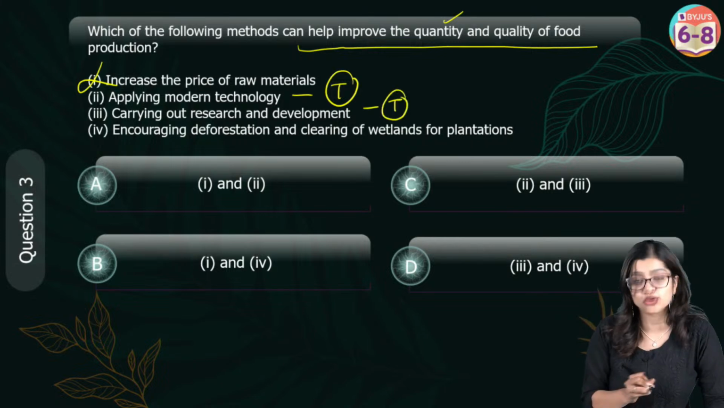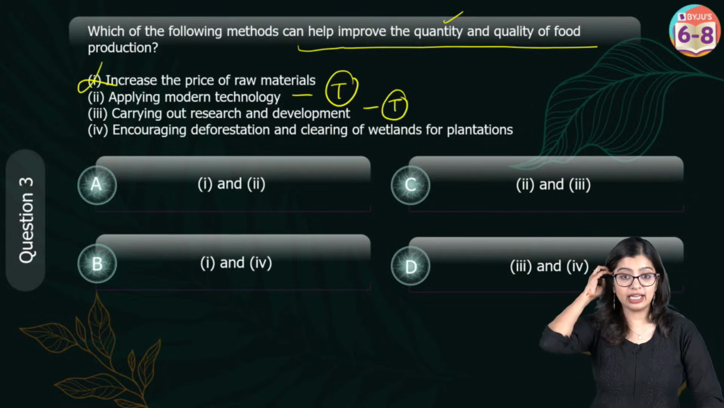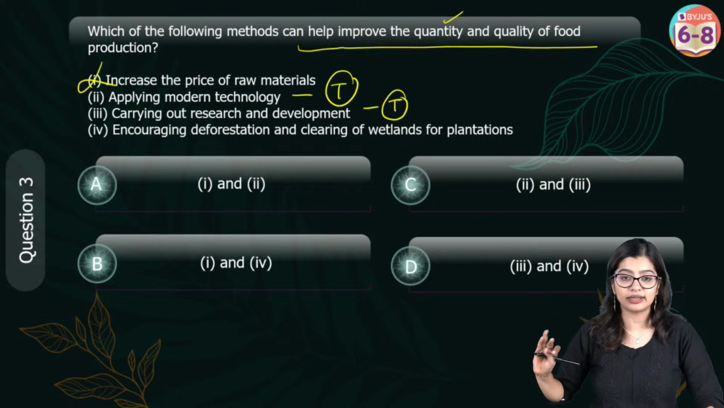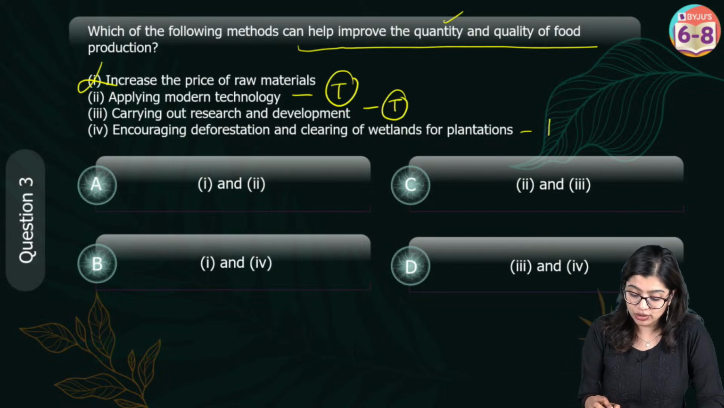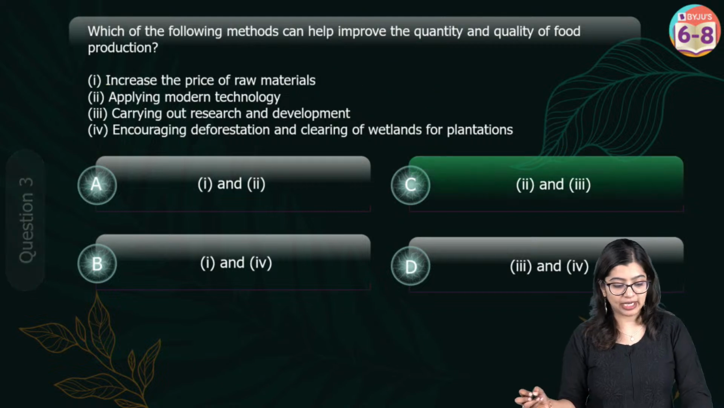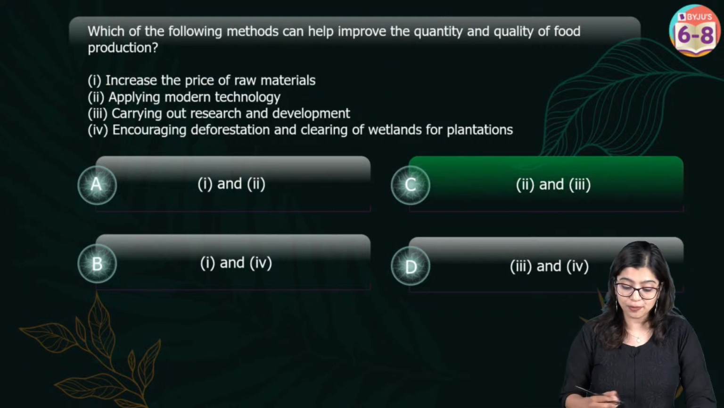So this is also true. But encouraging deforestation, getting rid of plantations, is that the case? No, we don't want to encourage this in order to improve the quality. So this is also false. So the correct answers are 2 and 3, which means that the correct answer from the 4 options is going